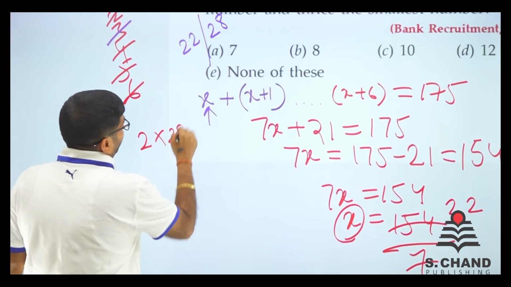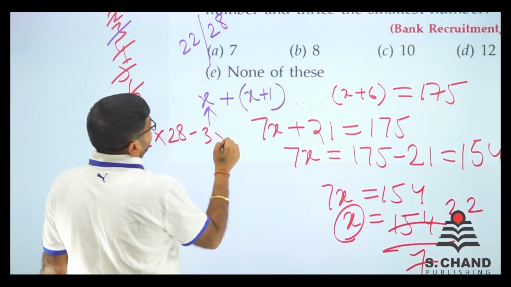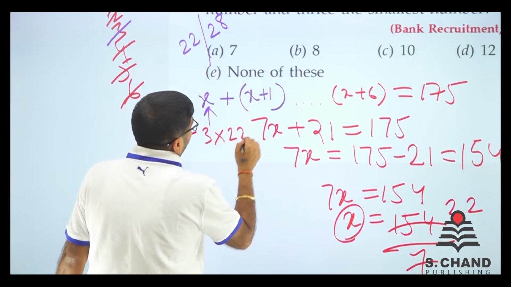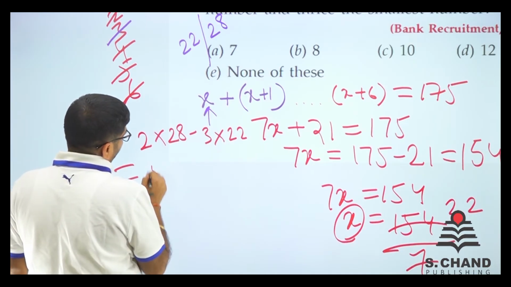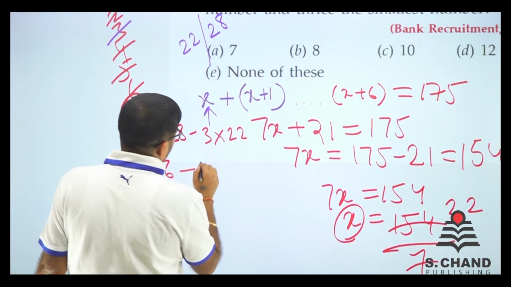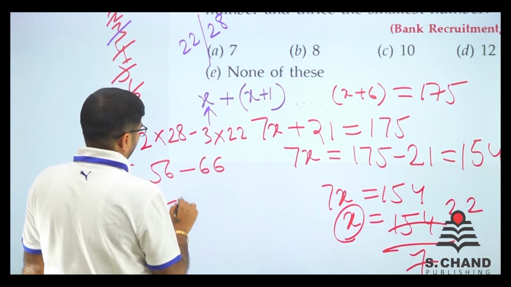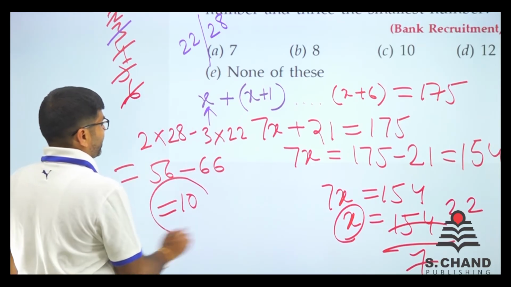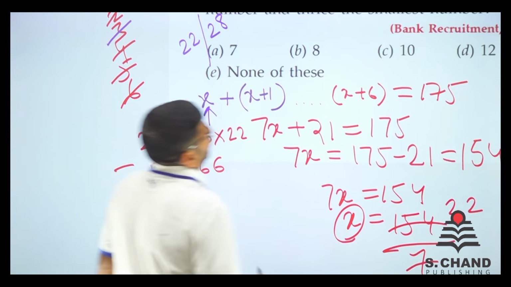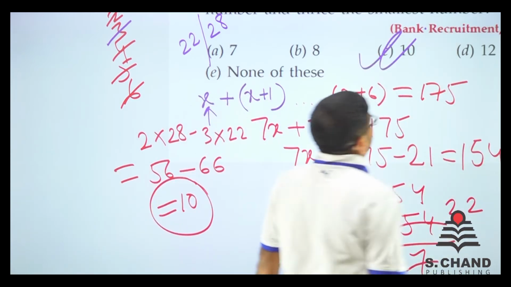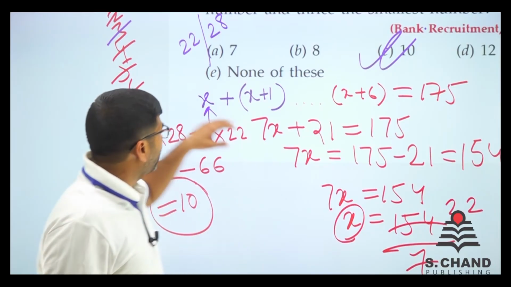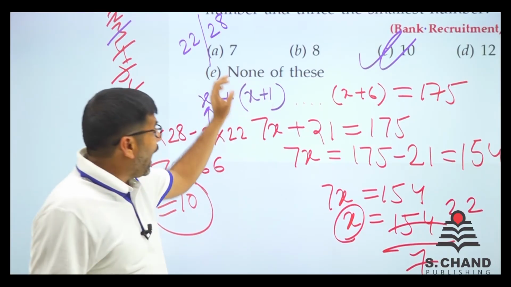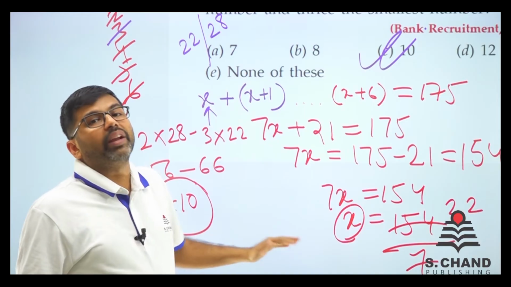Twice the largest, that is 28, minus thrice the smallest, that is 22. We have to find the answer. So 28 into 2 is 56. 3 into 22 is 66. So the difference is 10. See, minus 10 is basically difference is 10, whatever the answer is, right? So this is the way you do the consecutive number, what we did, and then we solve the question accordingly.